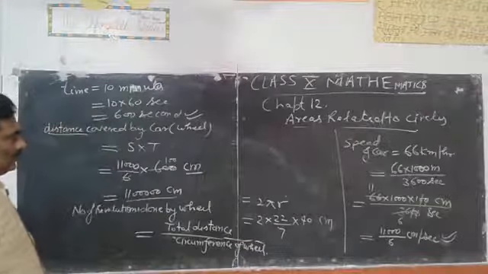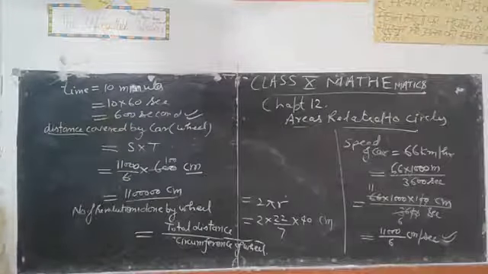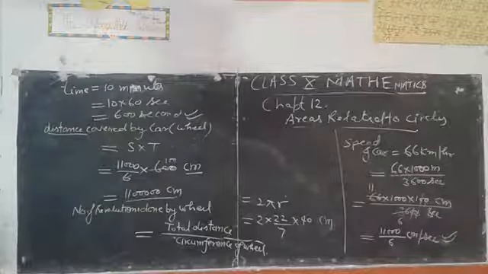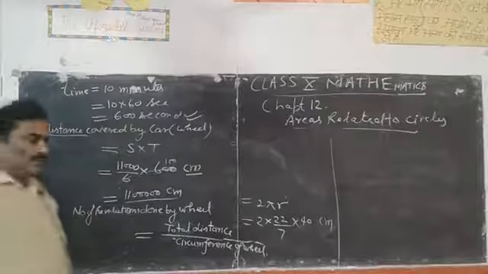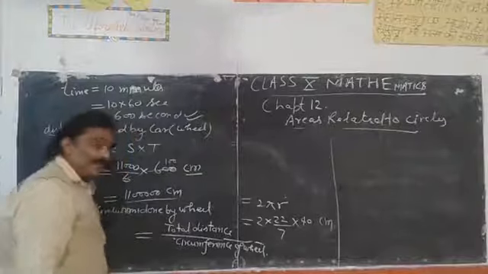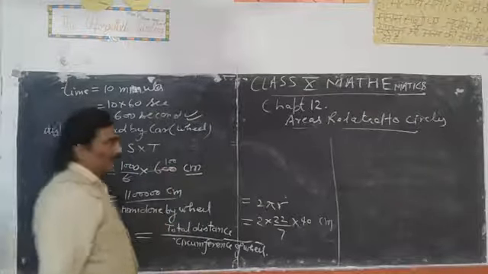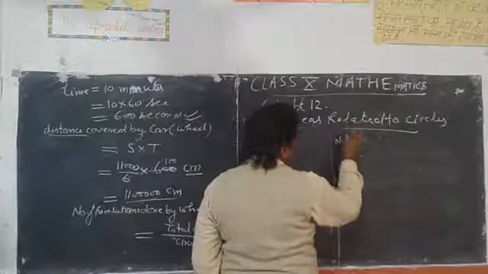So then write down. So now students, we will put the values of total distance upon circumference of wheel. So here is equal to your number of revolutions.